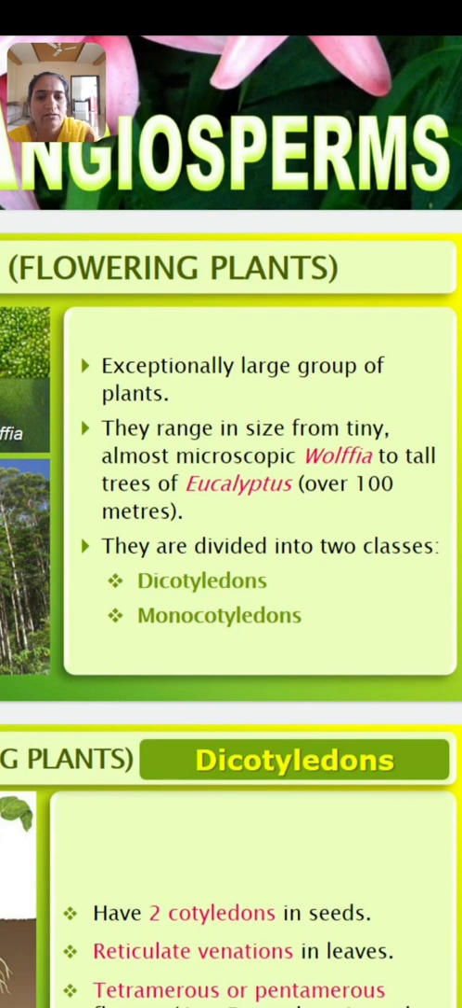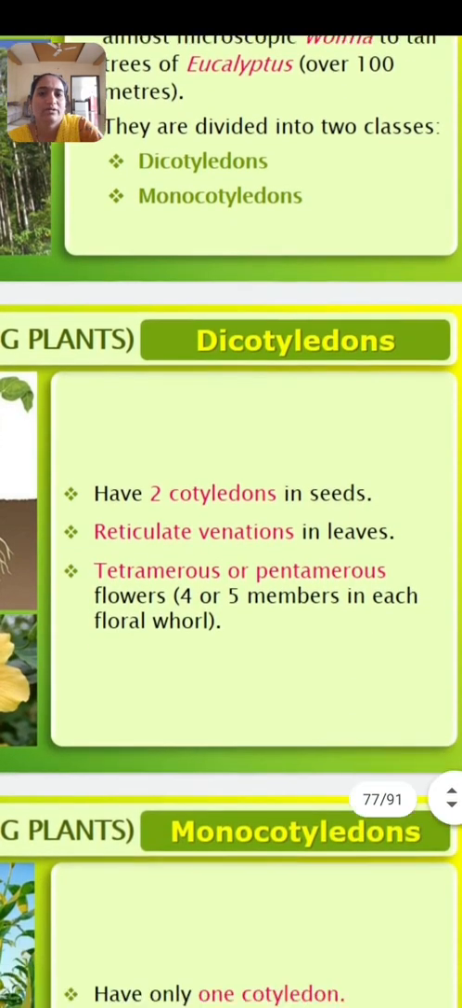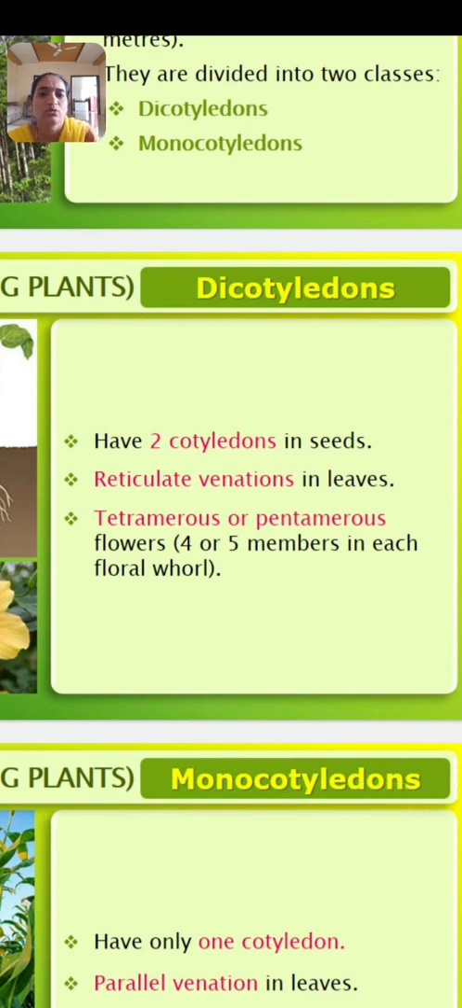almost from the microscopic to huge tall trees like eucalyptus. They are divided into two classes. First one is dicotyledons and second is monocotyledons. Okay. Then dicotyledons have two cotyledons in their seeds. They have reticulate venation in leaves and they have tetramerous or pentamerous flowers.